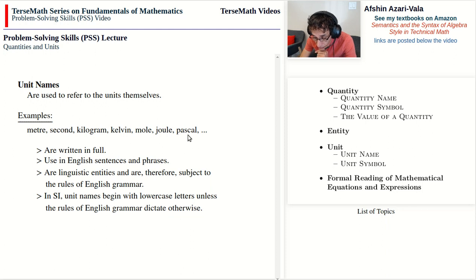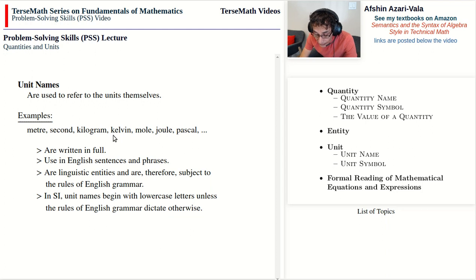These unit names come from the last names of individuals. The reason for this convention is that if we write kelvin with a lowercase k, then we know we're talking about the unit, whereas if we use a capital K, then we are talking about the individual.